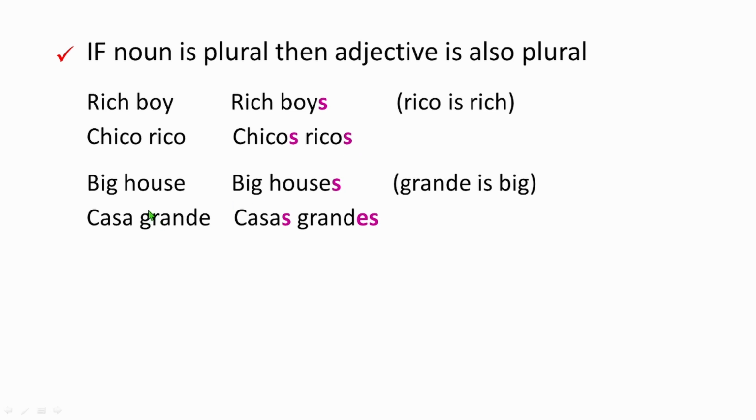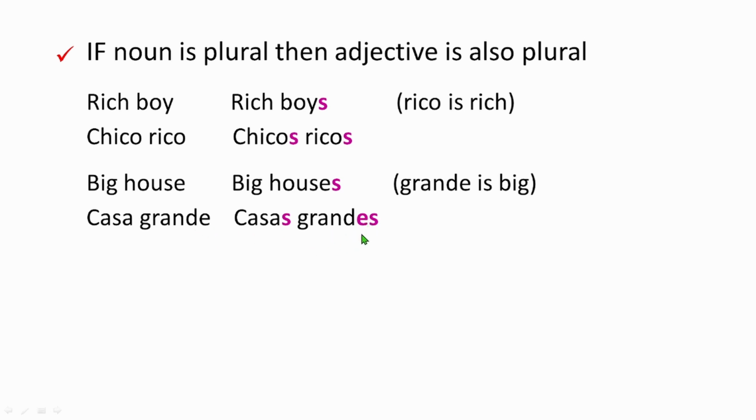Perfect. Next, here we have a female word, that's house. House is female. So when you say big house, just one house, you say casa grande. Casa is house and grande, big. Now big houses, more than one, you say casas grandes. Now again, grande and grandes, both of them mean big, right?